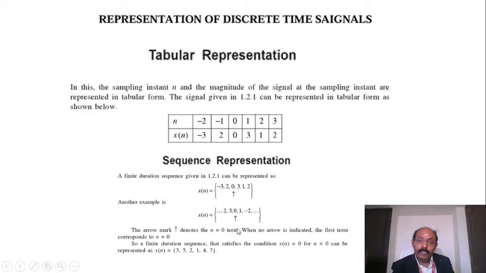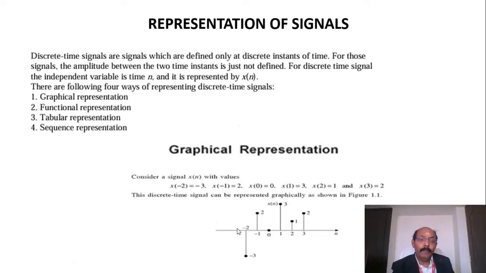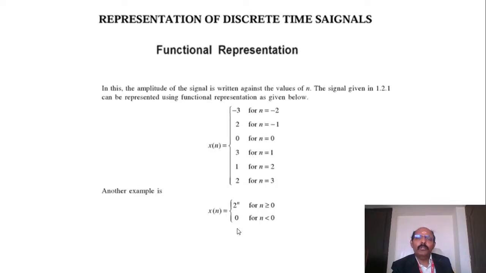So we can represent a signal in terms of a graphical representation, functional representation, tabular representation, and sequential representation. These are the very basics of how to represent a signal.